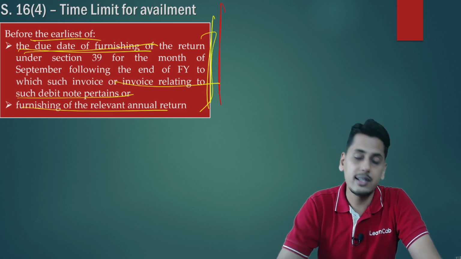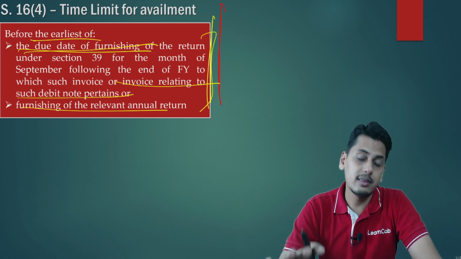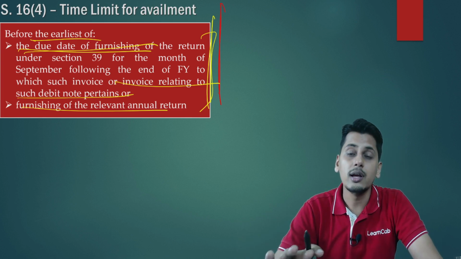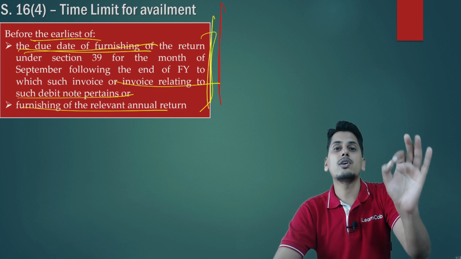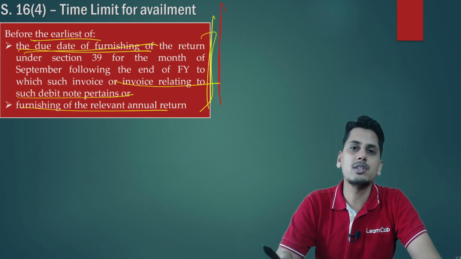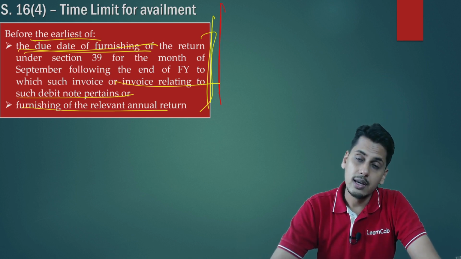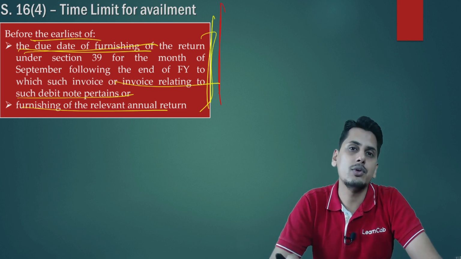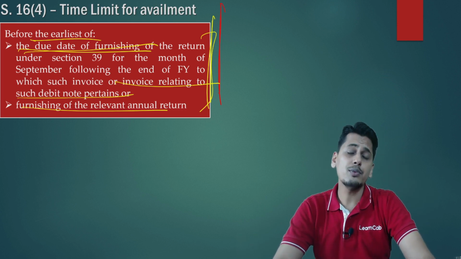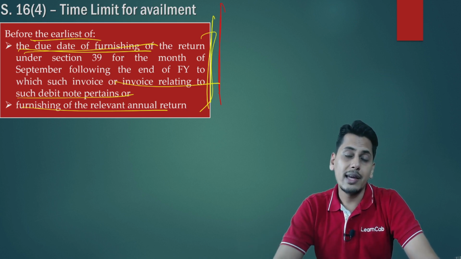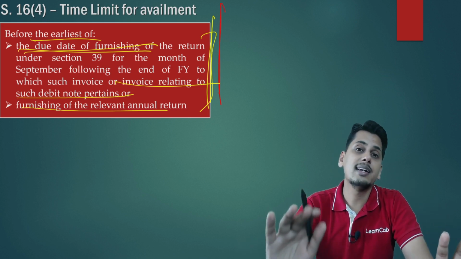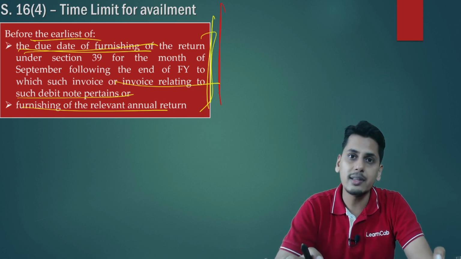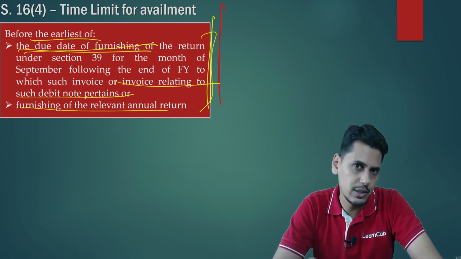So friends, the industry represented and they wanted the time limit for availment of input tax credit on the strength of debit note to be independent, based on its own date and not based on the date of invoice. Friends, if you could recollect, who is the person who has to issue a debit note? Wherever the value of supply declared in the invoice was shorter than the actual value of supply, then for the difference a debit note needs to be issued.